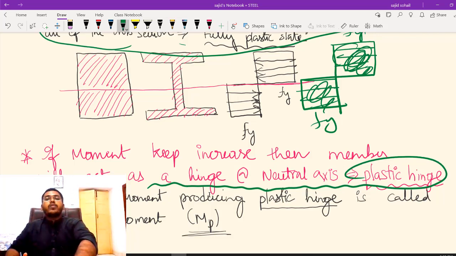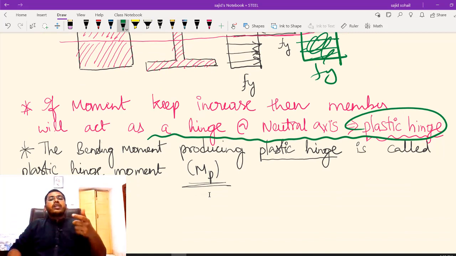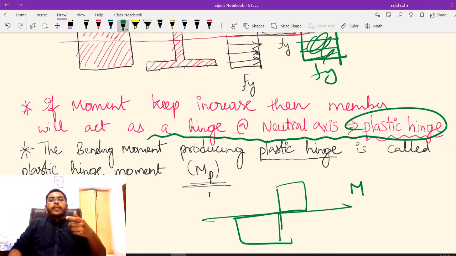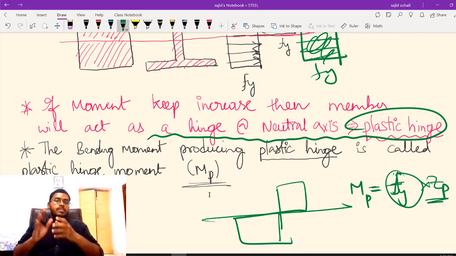The bending moment you have to apply so that all the fibers reach Fy, let us call it Mp. If you apply this much bending moment, then all the fibers will reach the stress Fy, and this Z I am representing by Zp.